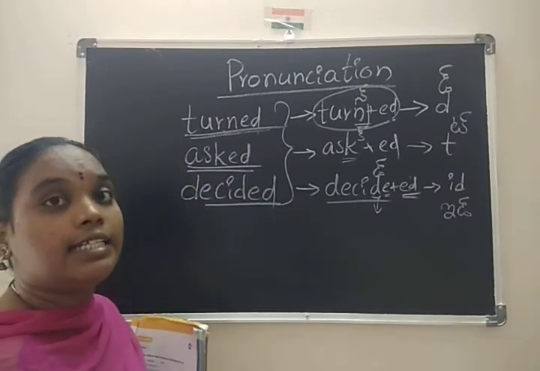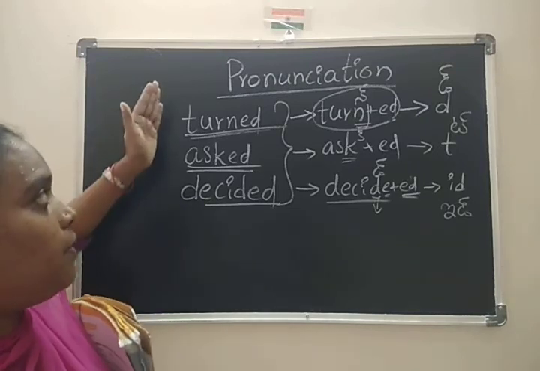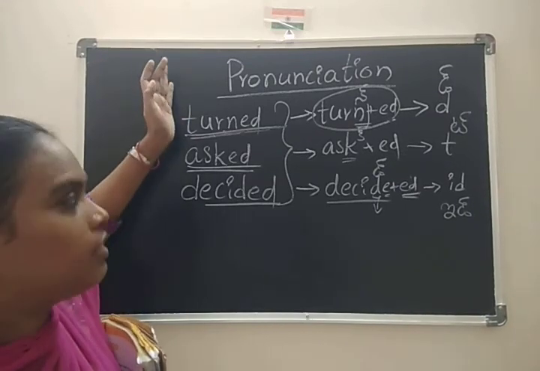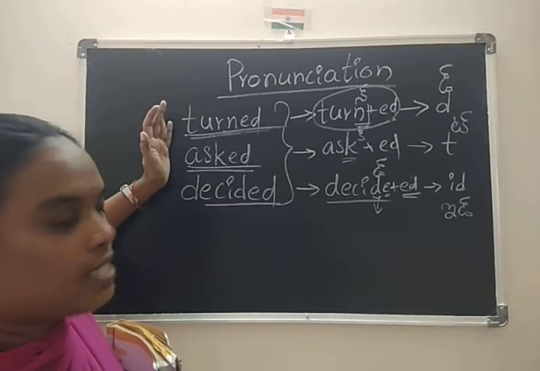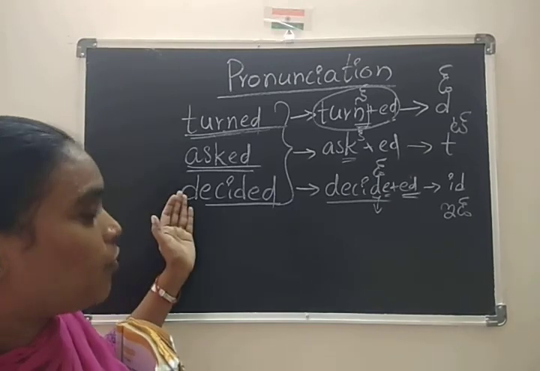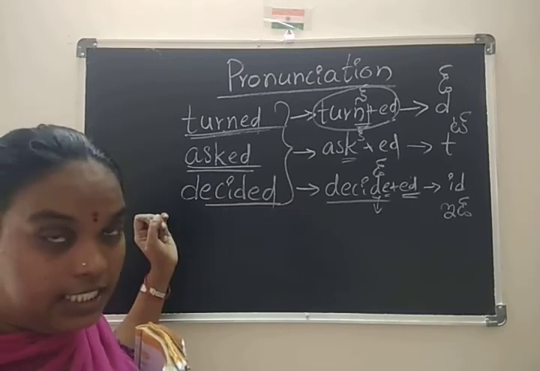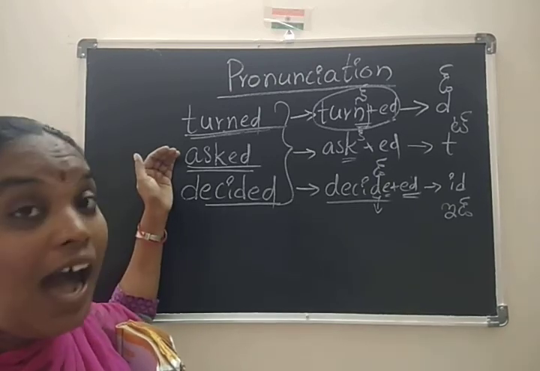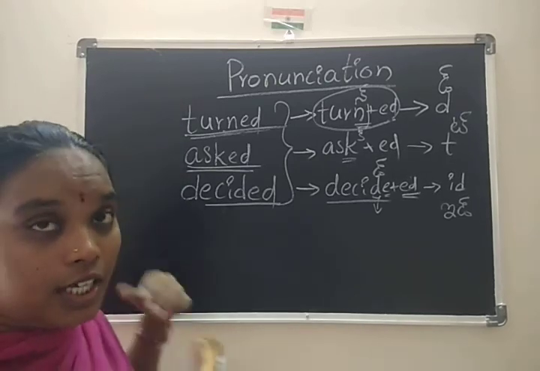Decided. Repeat, children. Decided. Once more, repeat this. Turned, last d. Asked, t. Decided. We can take one more example. Completed. Finished. Like asked, t. Turned, d. Okay, is it clear?